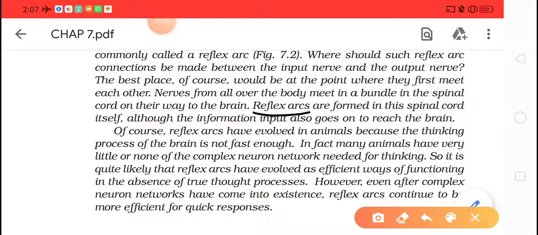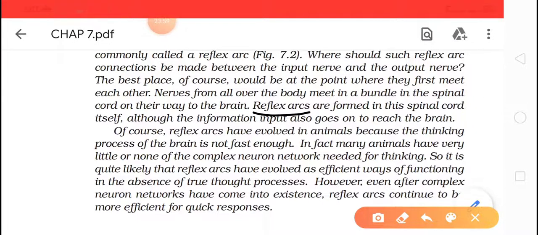In fact, many animals have very little or none of the complex neuro network needed for thinking. So this reflex action is high in those organisms which are mammals. In lower organisms this kind of network is not there. They have a simple network.